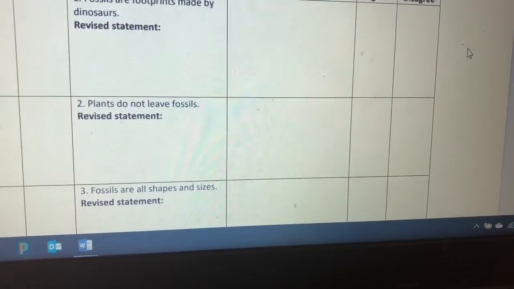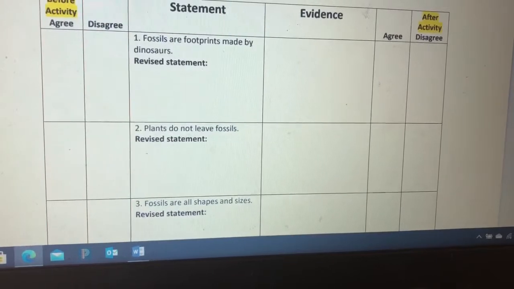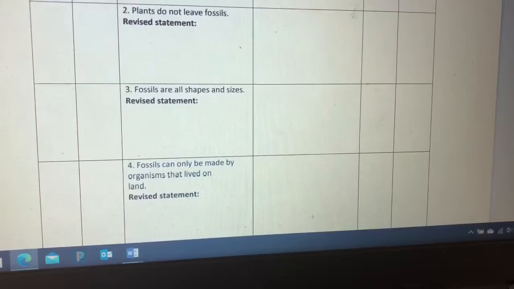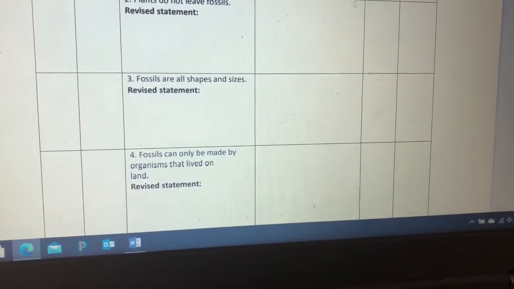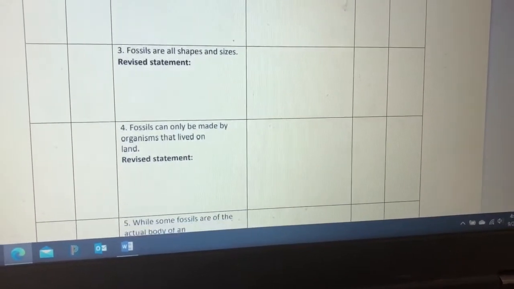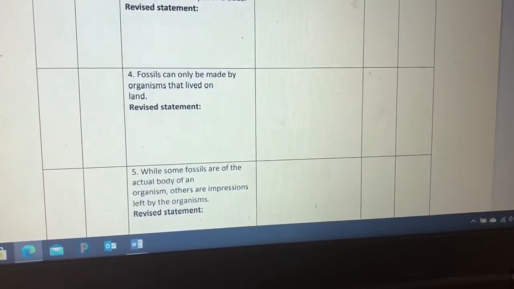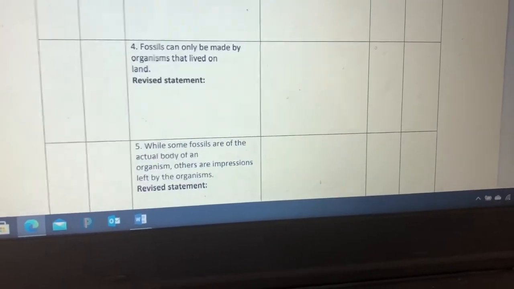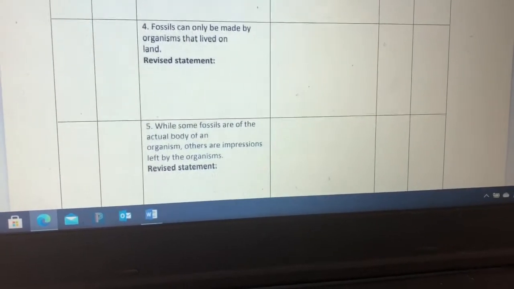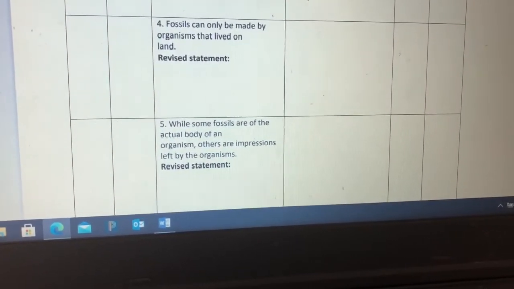Fossils are all shapes and sizes. That is true. And you can write where you got the evidence from. Number 4, fossils can only be made by organisms that lived on land. Well, we know that is not true. Organisms in the sea as well. So, mark. Number 5, while some fossils are of the actual body of an organism, others are impressions left by the organisms. That is true because they also left footprints. Okay? So revise that and then write your evidence.